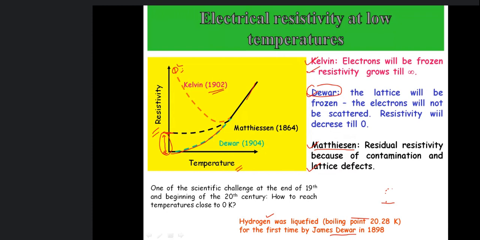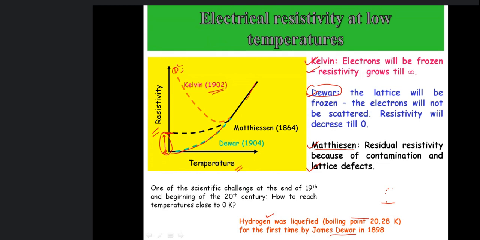But in the liquid state, it will be at a temperature less than 20.28 Kelvin. So that means close to 0 Kelvin. This is a very small temperature. You all understand what 0 Kelvin is. Okay, don't get confused with 0 degree centigrade. It is 0 Kelvin, minus 273 degree centigrade. So hydrogen gas gets liquefied.